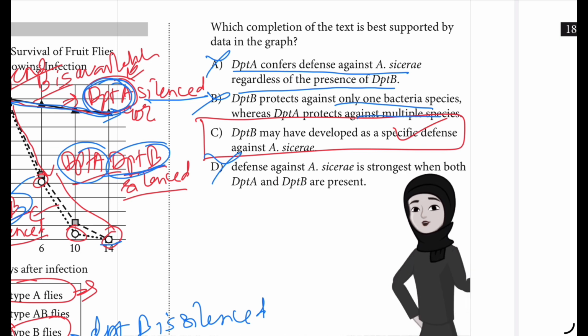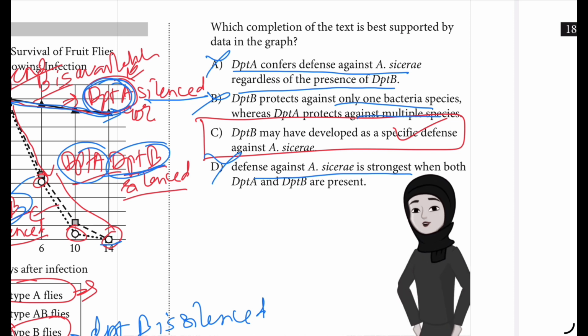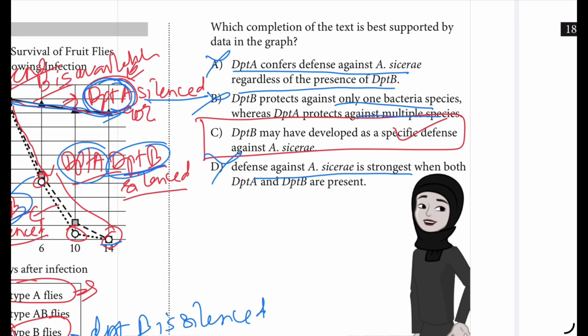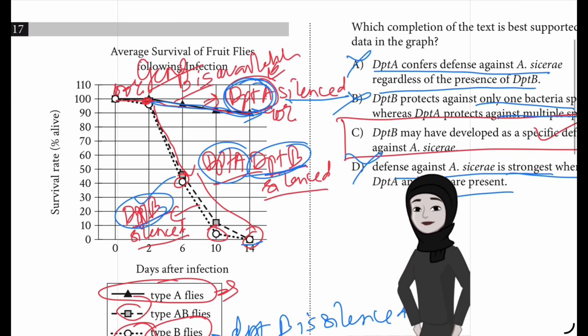And choice D is incorrect because the graph does not address flies. So D says defense against A. caesari is strongest when both DPT-A and DPT-B are present. This is incorrect because the graph does not address flies with activity in both DPT-A and DPT-B. All flies presented in the graph had one or both of DPT-A and DPT-B silenced or inactive.